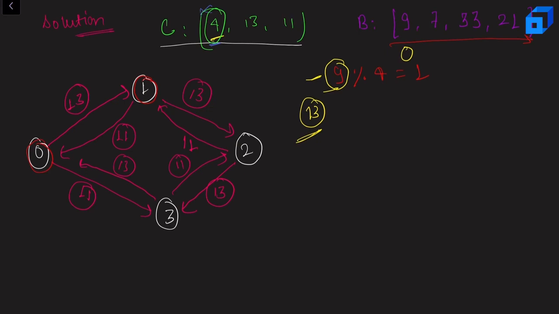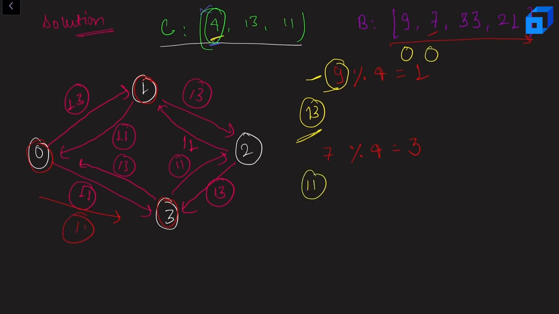Now let us talk about the second element, that is 7. 7 modulo 4 will give me 3. Now can I reach 3 here? If I try to run Dijkstra, I'll get 11. Okay, again 11 is greater than 7, so we cannot reach 7 as well.